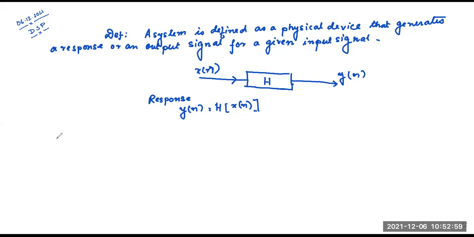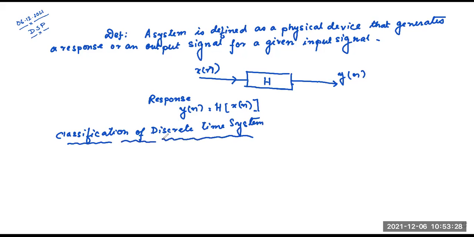So, classification of discrete time system. There are different types of classifications, but the important ones are: first, static and dynamic system.